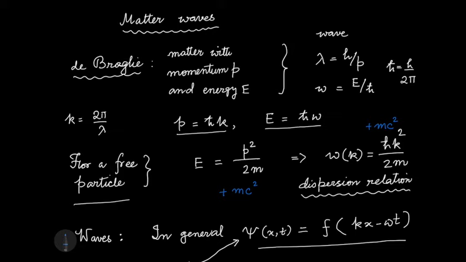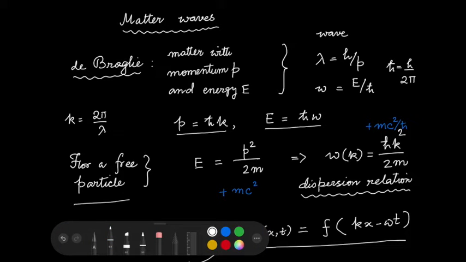Since we had h cross omega, I should add mc square by h cross to the right hand side of this. But that is not what we are using in general, because we are not considering special relativity for the time being. If it is required at some time, we will bring that back.